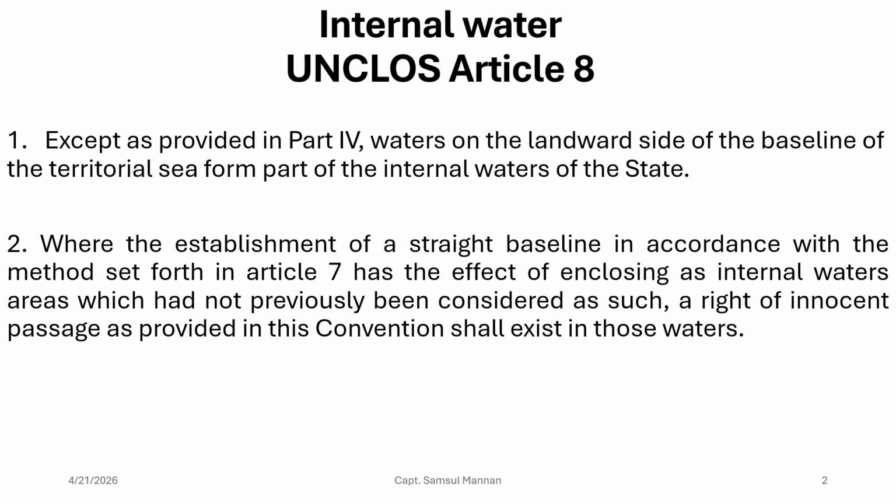So it means that if you have used straight baseline to create your baseline and that straight baseline encloses a former part of the high sea, in that case as a coastal state you have to give the right of innocent passage to the foreign flag vessel. What is innocent passage? Innocent passage is a passage which is not prejudicial to the good order and security of the coastal state. Anyway, we'll discuss innocent passage later on in depth, don't worry.